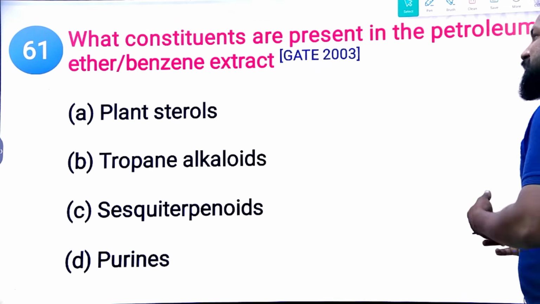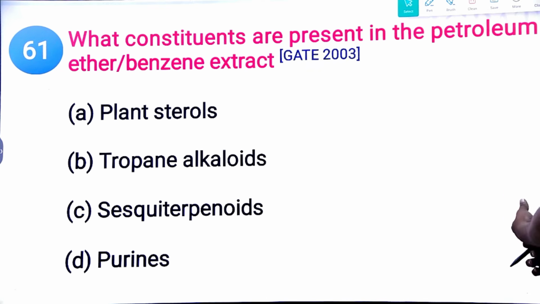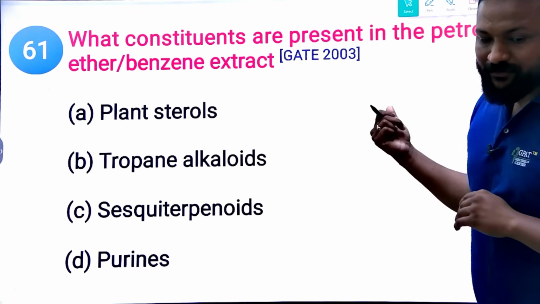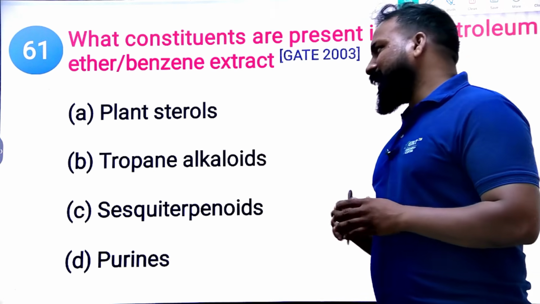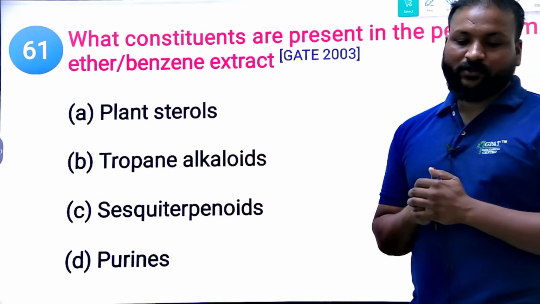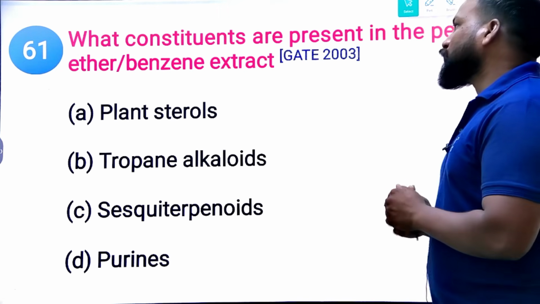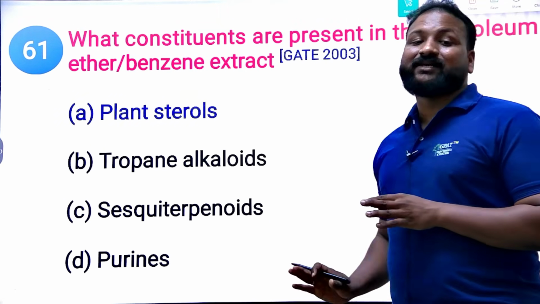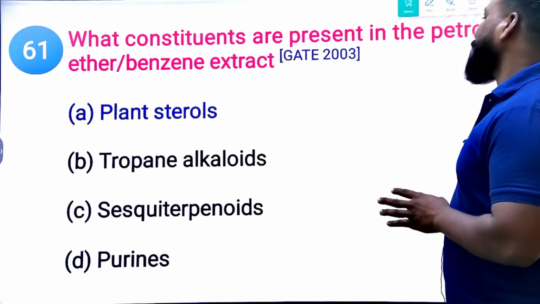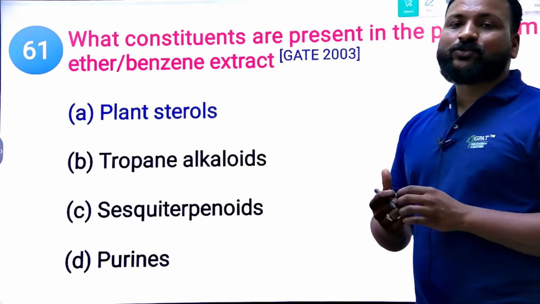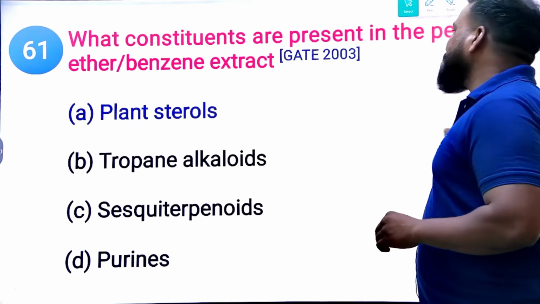Next. Which constituents are present in the petroleum ether and benzene extract? Which means when you make the extraction, which are the ones easily extracted by petroleum ether and benzene extract? The options are plant sterols, tropane alkaloids, sesquiterpenoids, and purines. This was a GATE 2003 question. Plant sterols are easily solubilized in petroleum ether and benzene extract. If you want to extract or separate plant sterols, the better solvent is petroleum ether and benzene extract.